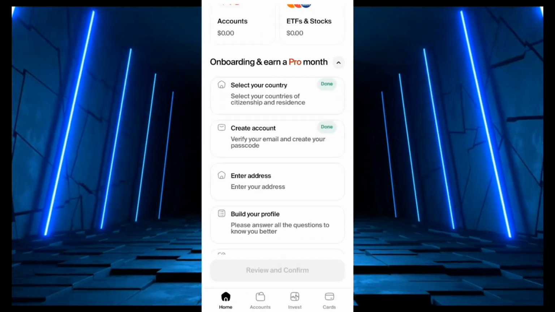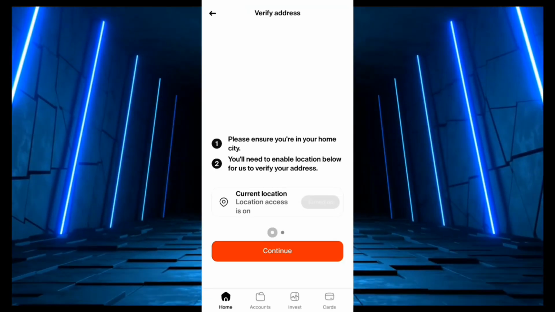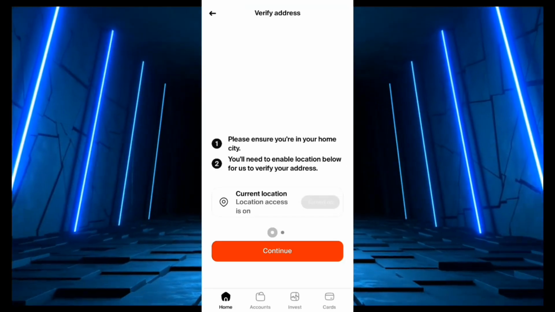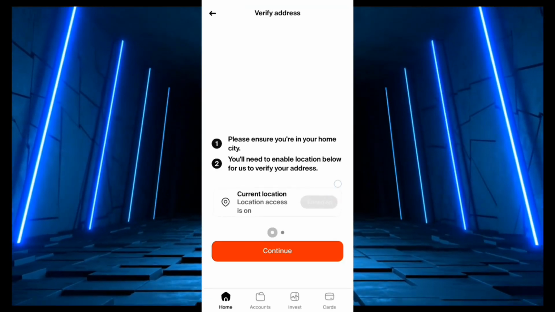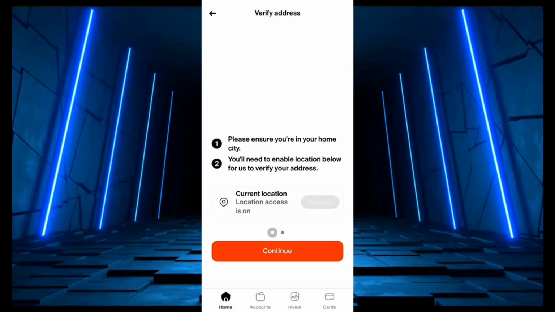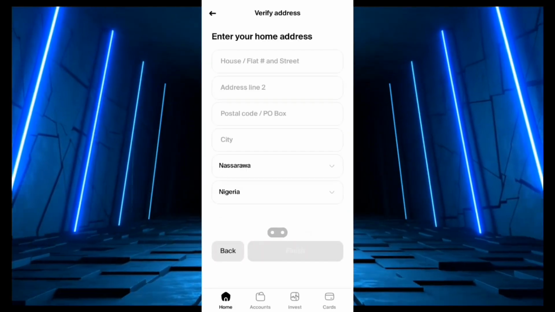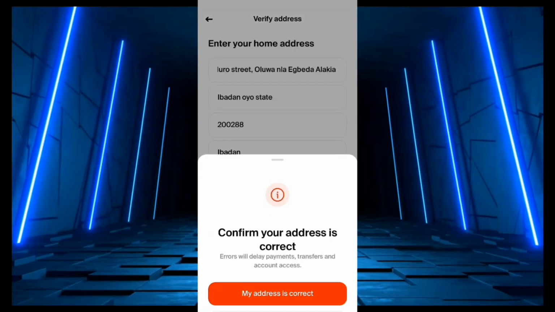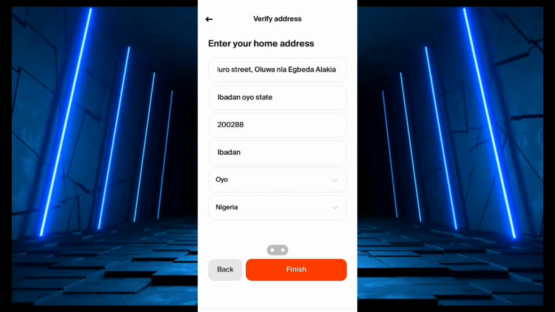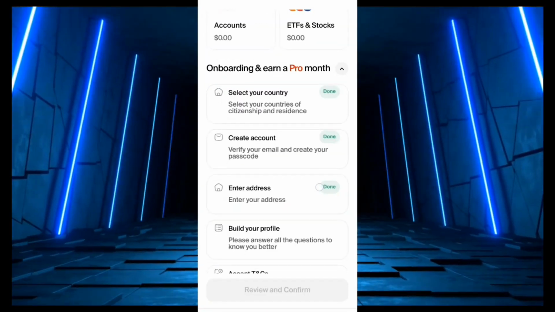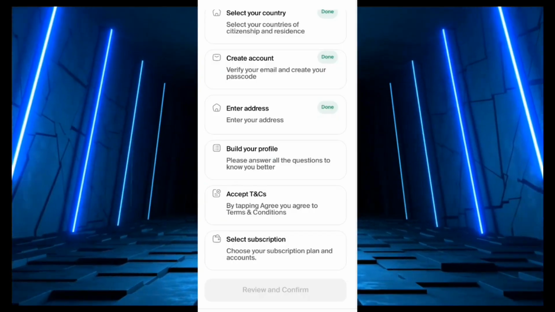So you enter your address. Please ensure you are in your home city. You will need to enable location below for us to verify your address. So here we go, turn on location. You go on continue. Okay. So enter your home address. Confirm your address is correct. My address is correct. So as you can see, this part is done. So you move to the next, build your profile.